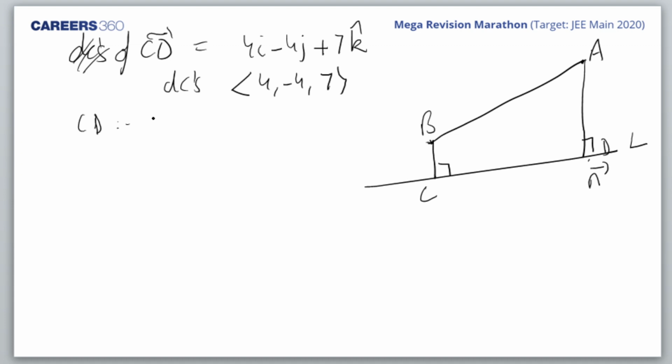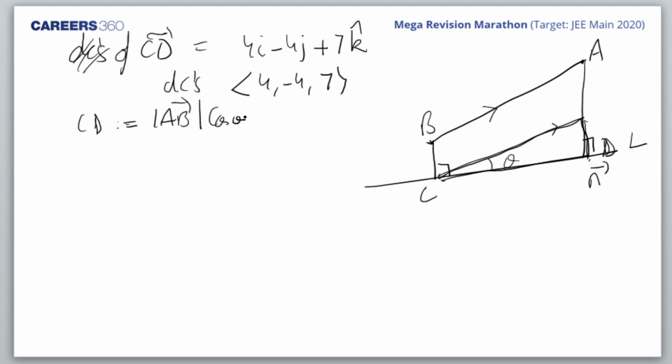So CD length I want to calculate. How would I calculate? I'll shift the AB vector parallelly. Do you realize that this is a right angle triangle? The one which I am highlighting. This is a right angle triangle. So CD you are interested in. So CD would be what? This distance, which is nothing but parallel to AB. So it would be mod AB cos theta.